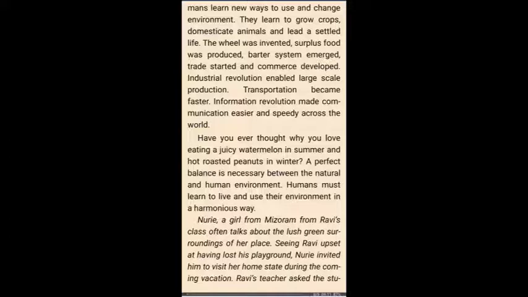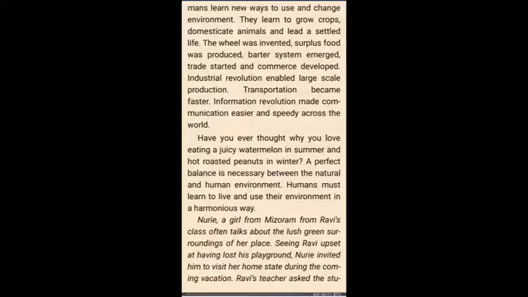Have you ever thought that we like to eat watermelon in summer while we like to eat roasted peanuts in winter? Why is this so? This is due to environmental need, and we actually depend on the environment and we cannot modify it that much. So we have to learn the harmonious way to live with the environment.